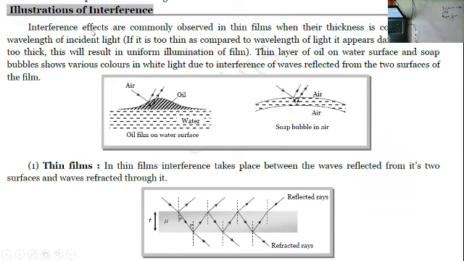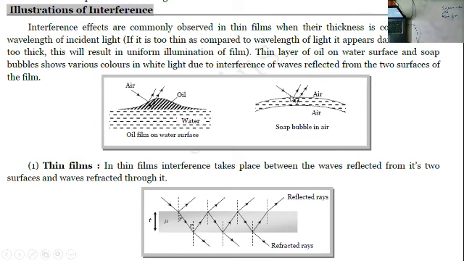This is the basic condition we discussed previously. A thin layer of oil on a water surface and soap bubbles show various colors in white light due to interference of waves reflected from the two surfaces of the film.